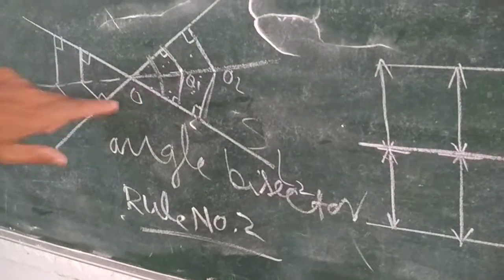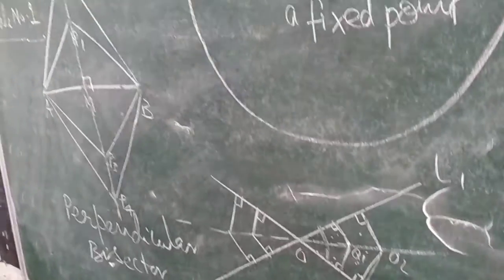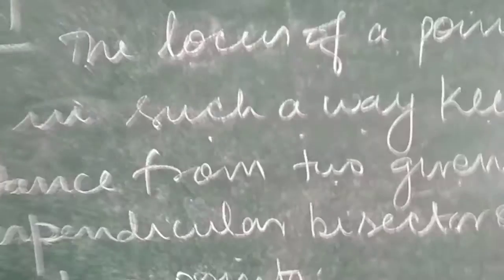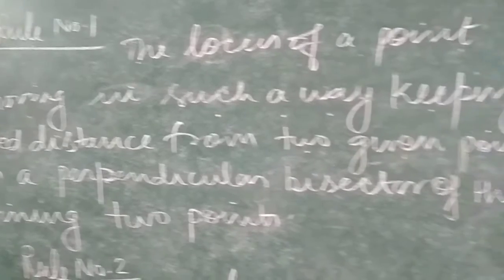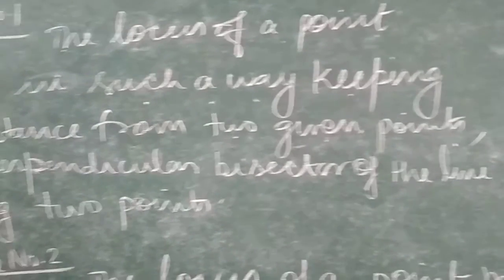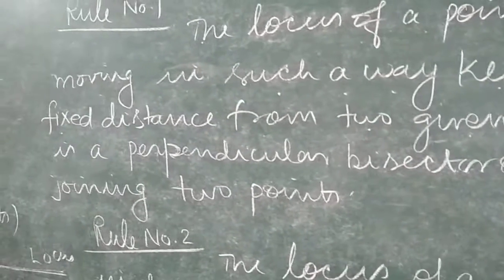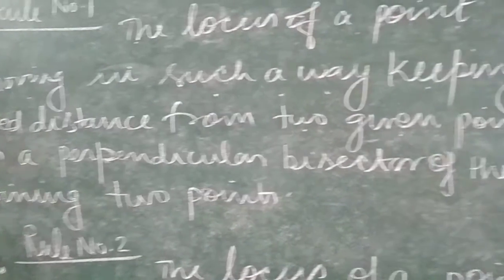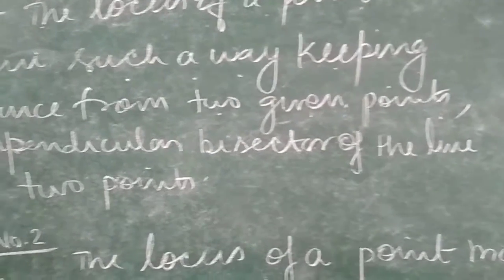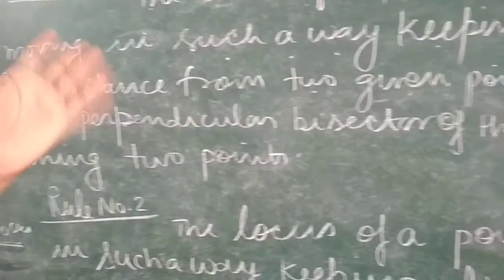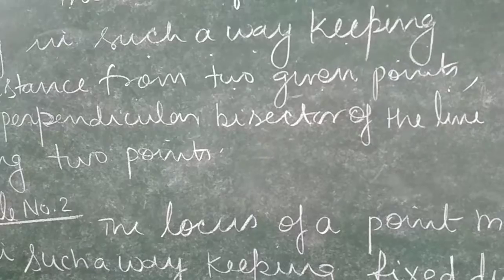This is a figure for rule number 2 and this is a figure for rule number 1. So these are two rules, students. You have to keep rule number 1 and rule number 2 in your mind. Then you can do many of the questions of your exercise without any hesitation, without any fear.